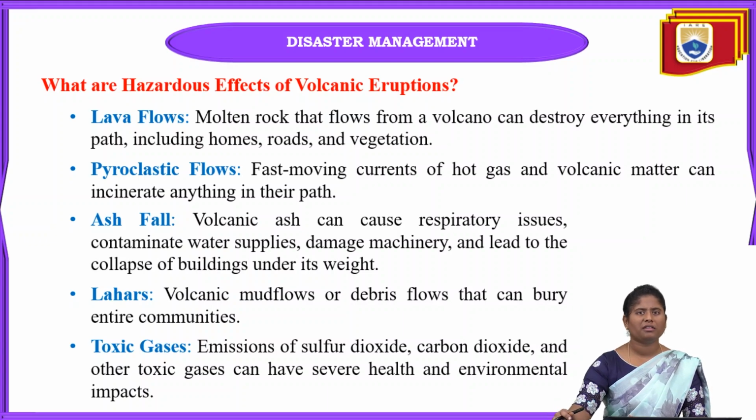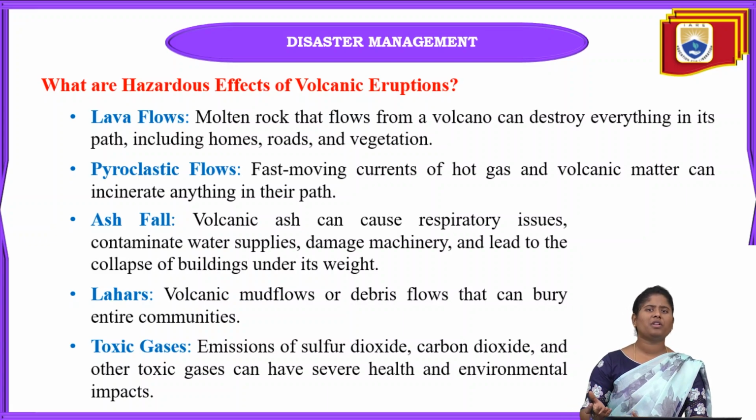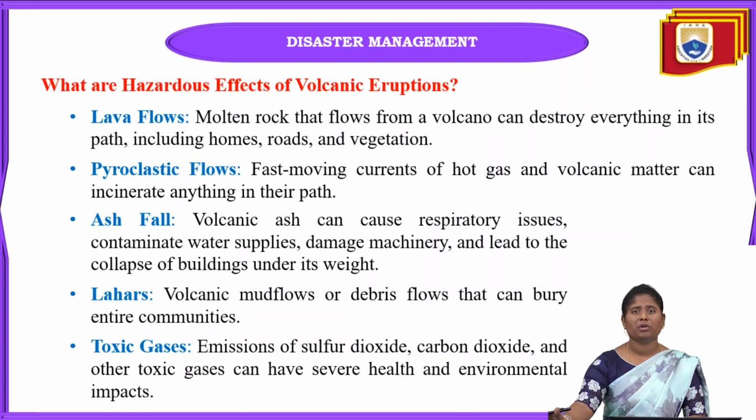And the next one is ash flow. In this one, volcanic ash can be seen flowing downstream of those areas or towards the earth surface also. Volcanic ash is formed whenever these volcanoes erupt. When it flows towards the earth surface, in its path there will be so many homes, roads or vegetation also.